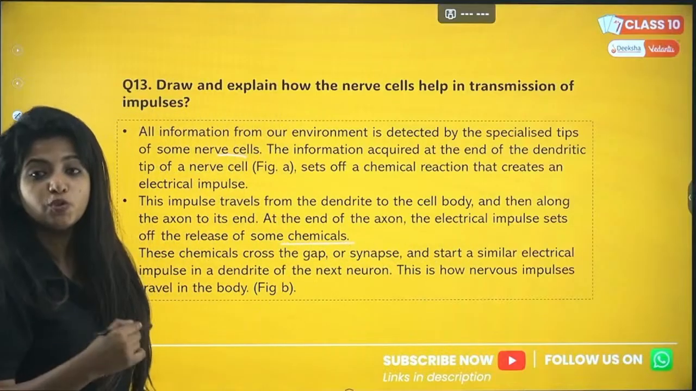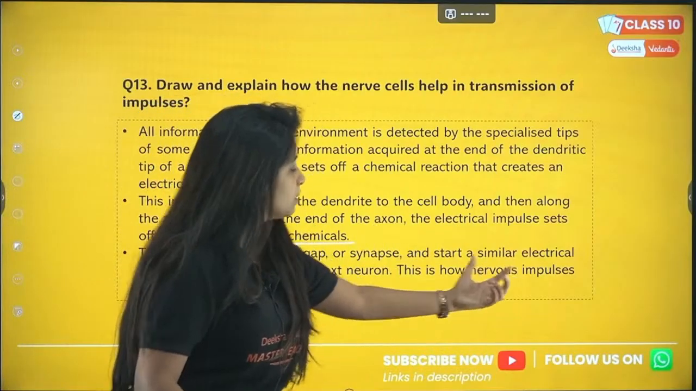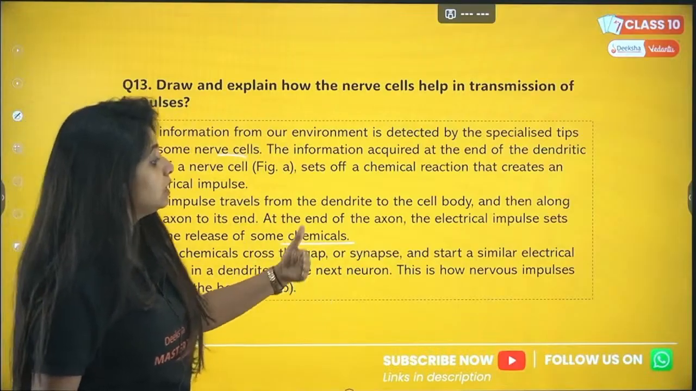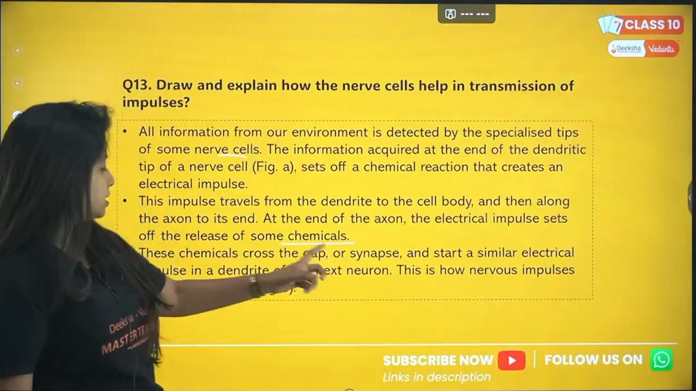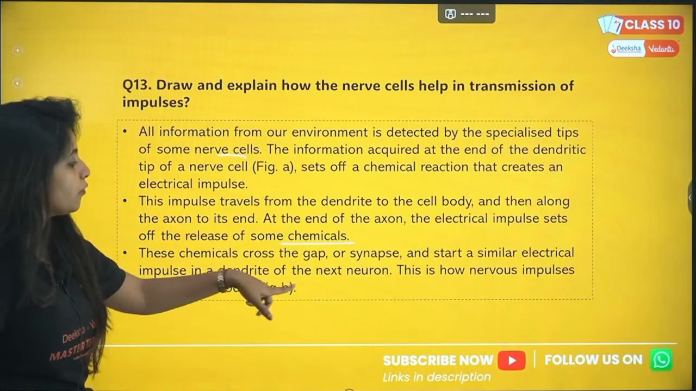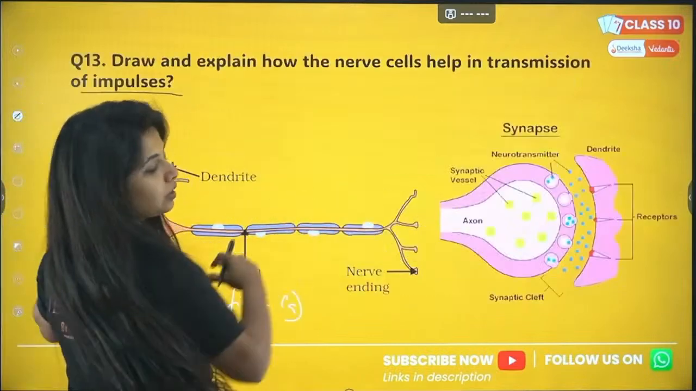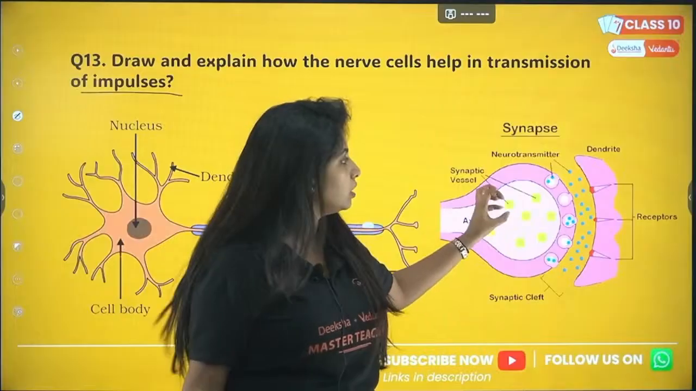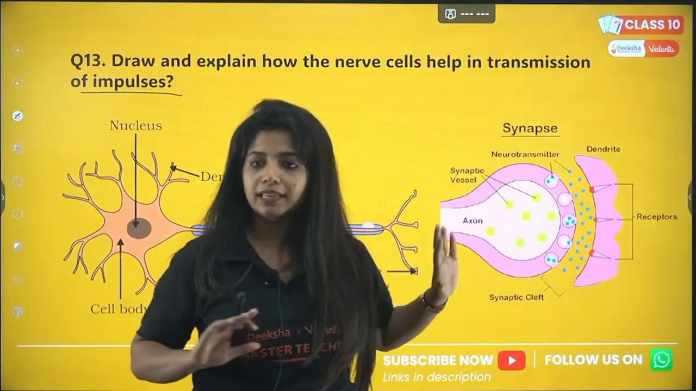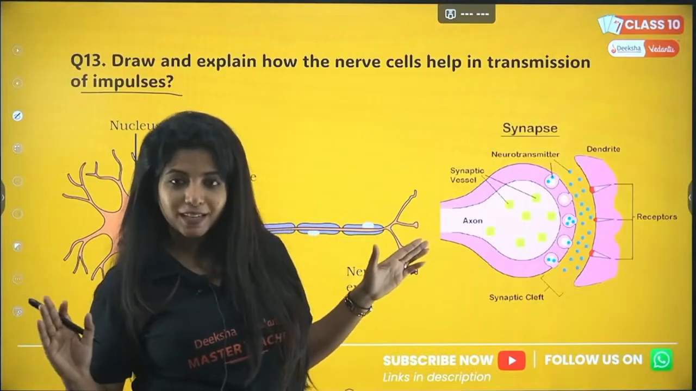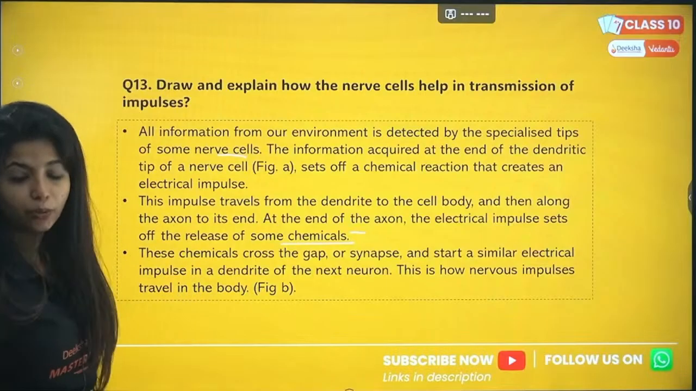What are these chemicals? Neurotransmitters. These chemicals cross the gap, or the synapse, and start a similar electrical impulse in a dendrite of the next neuron. It can be the next neuron, as I said, it can be a muscle, it can be a gland also. This is how the nervous system travels in the body. Now figure B can be mentioned over here itself, and you can draw this particular diagram. At the terminal axon over here, there are some chemicals which are being released in the synapse area. That's all. It's easy. So this is a 3-marker question. If you draw and write the answer properly, you will get your marks.